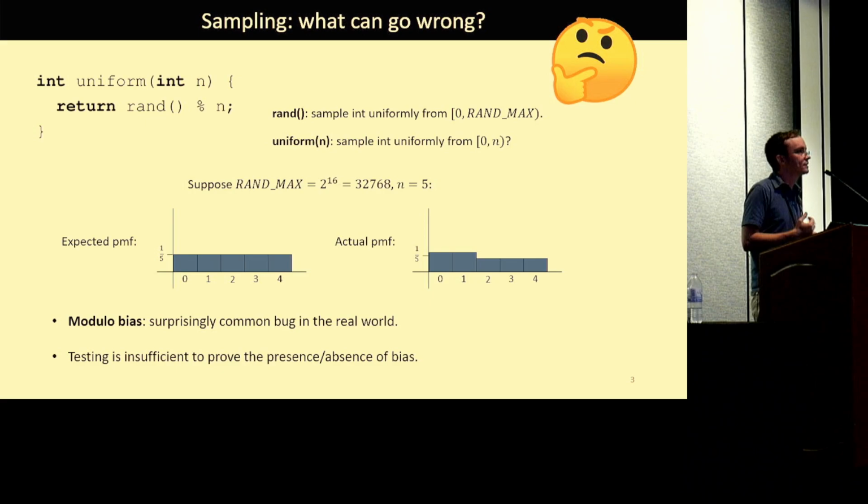And the really nasty thing about bugs like this is that not only are they very common, they can be really difficult to detect, and they're lurking about, and you don't really know. And testing doesn't really help you very much. So what we really want are a priori guarantees on the absence of bias or correctness of sampling in general. And so that's why formal verification is useful.